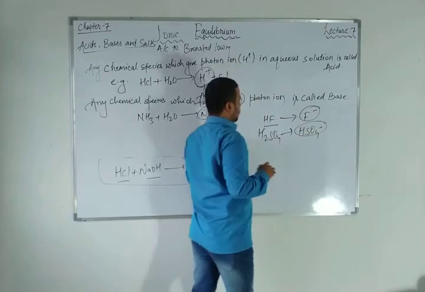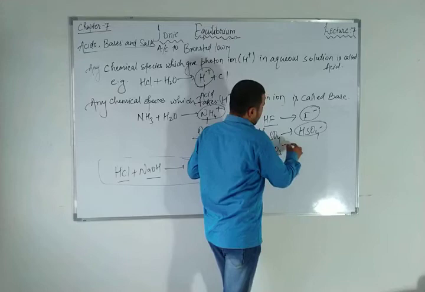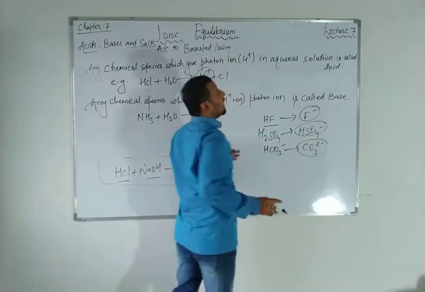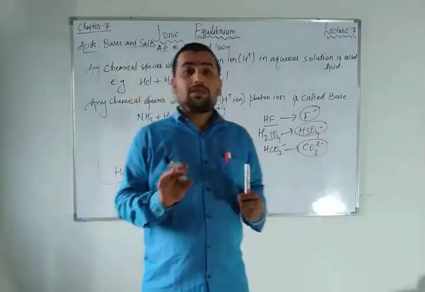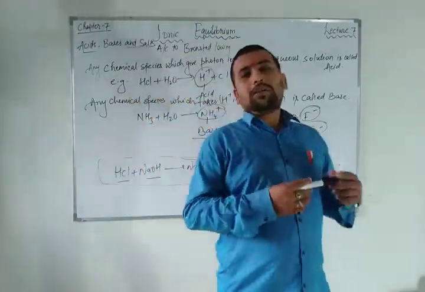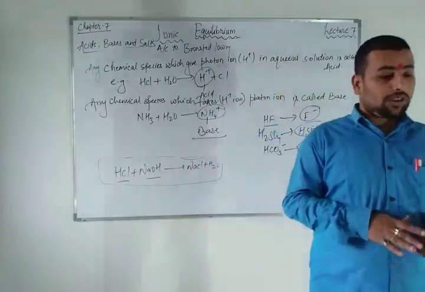This is its conjugate base. Similarly, if I talk about HCO3 minus, then it will be converted into CO3 2 minus. It should have at least one less proton, then only it will be called a conjugate base, or similarly vice versa for acids. So this was the Lowry-Bronsted theory.